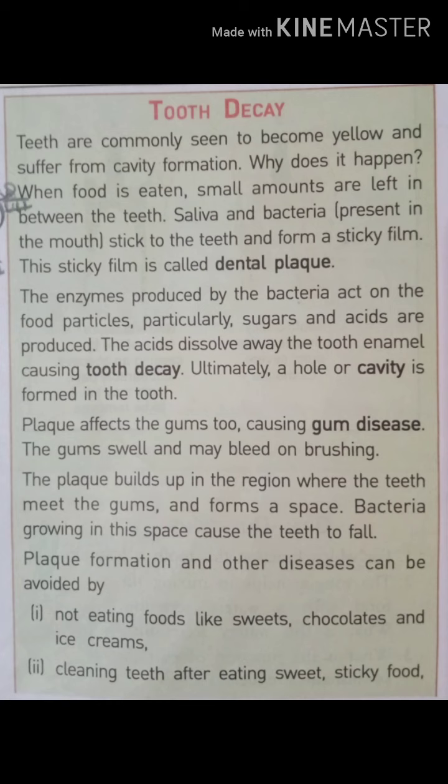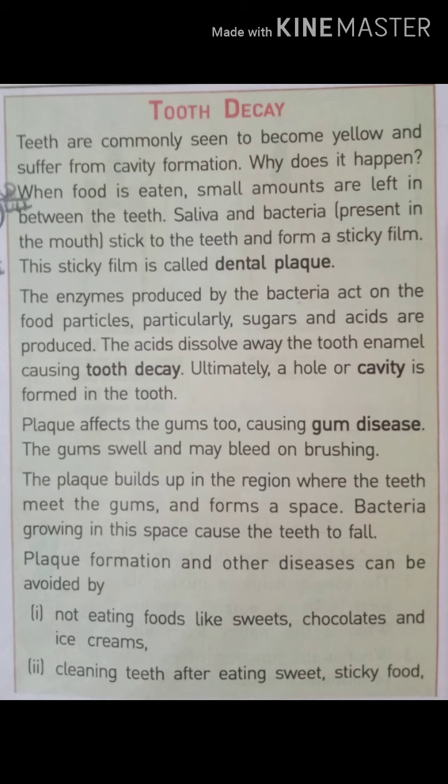One more most important thing I am going to tell: what is the hardest part of our body? The answer is the teeth, and in the teeth it is the enamel. Enamel is the hardest part of our body and it is found in the teeth.